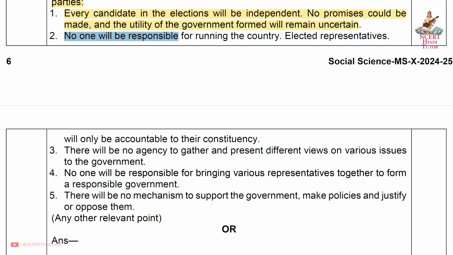Second, no one will be responsible for running the country. Elected representatives will only be accountable to their constituency. Third, there will be no agency to gather and present different views on various issues to the government. Fourth, no one will be responsible for bringing various representatives together to form a responsible government. Fifth, there will be no mechanism to support the government, make policies, and justify or oppose them. You can write any other relevant point.